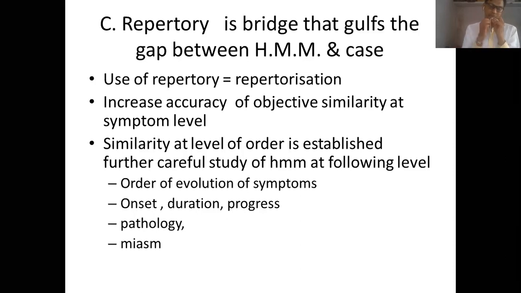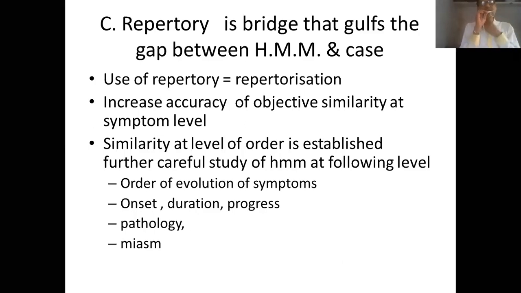Then the question comes of similarity at the level of order. So it is the job of repertory only to establish similarity at the level of symptom, and that too in terms of mathematical grades. But this function of similarity at the level of order cannot be done with the repertory. It has to be done with careful study of homeopathic materia medica at the following level. We have to see the order of evolution of symptoms.